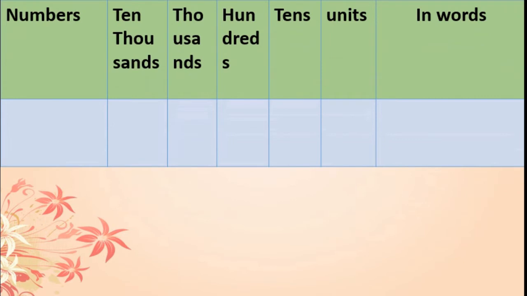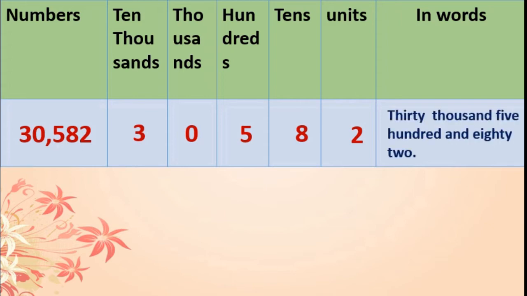Now the next thing, again a number is there. We will write the numbers according to the places. See here, 2 in the units place, 8 in the tens place, 5 in the hundreds place, 0 in the thousands place and 3 in the 10,000s place. Now in words, it is 30,582.